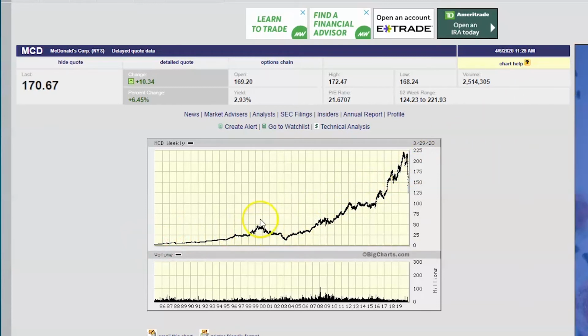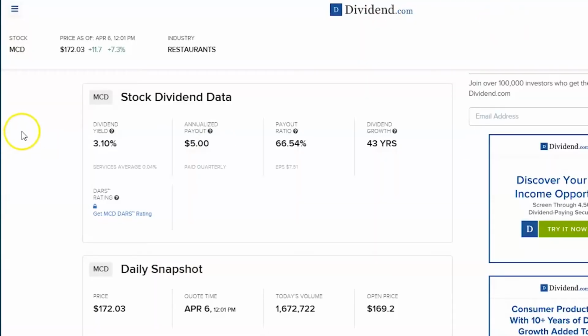So here we are again. This is kind of the crash, and it didn't do terribly. Higher lows too. It made this nice increase. Obviously it's making new highs. Now on this one it's paying out about a 3% dividend, with 43 years of growth on that dividend. However, the payout ratio is 66%. So that's on the higher side. Is that terrible? No, not necessarily.